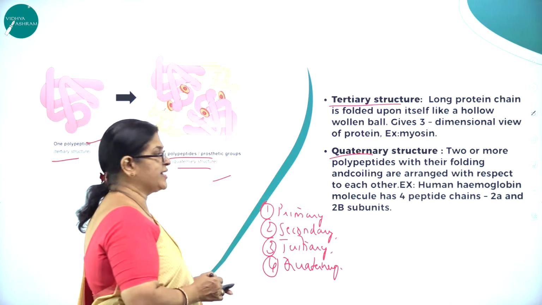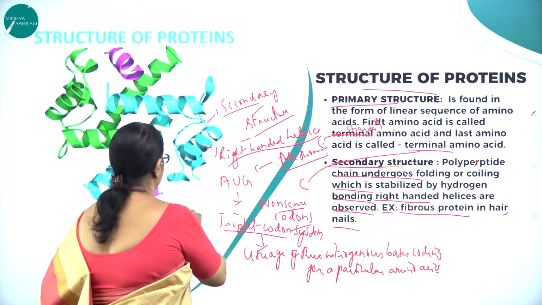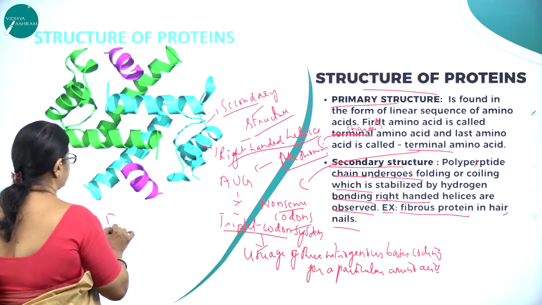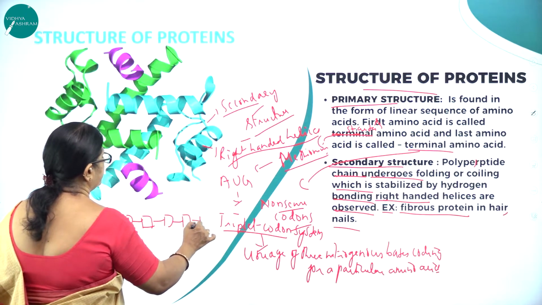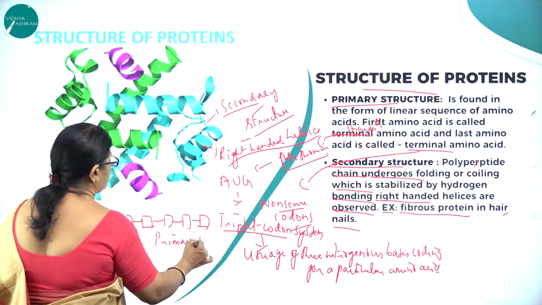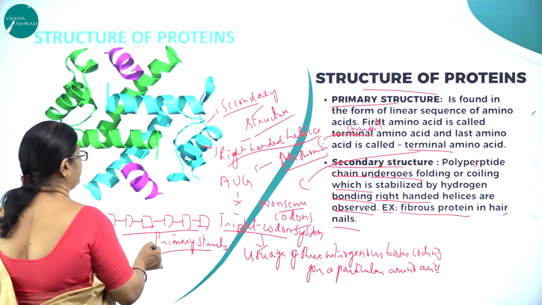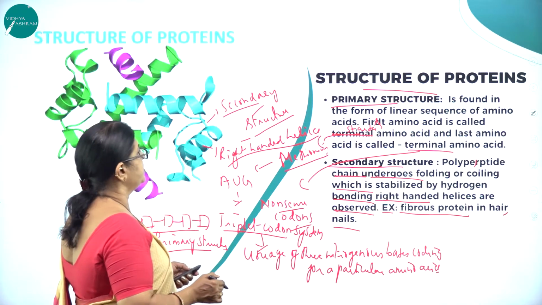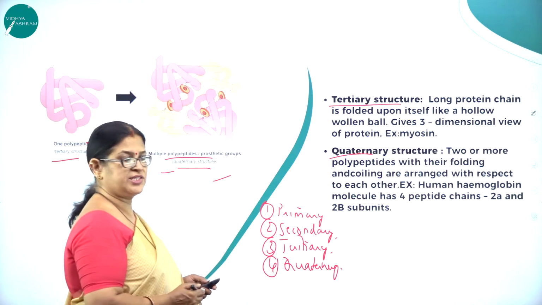The previous diagram was the secondary structure. And if the amino acids join like this, this is called the primary structure. So this is called quaternary structure and this is called the tertiary structure.